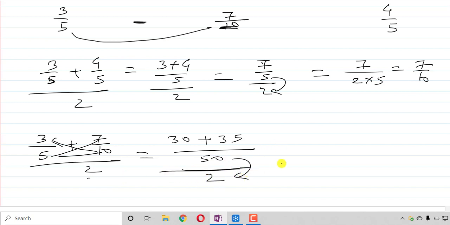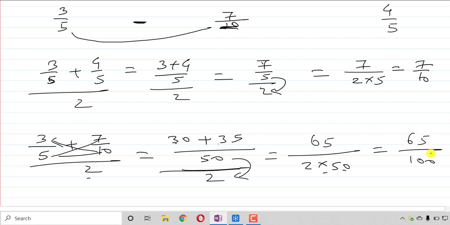This will go to the denominator, so it will be 2 into 50, which is 100. Now 30 plus 35 is 65. So 65 upon 100 will be the middle term between these two.